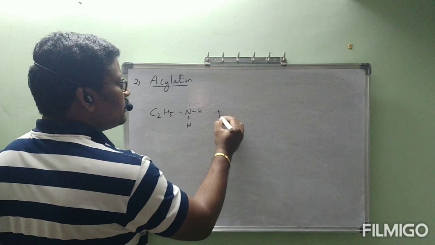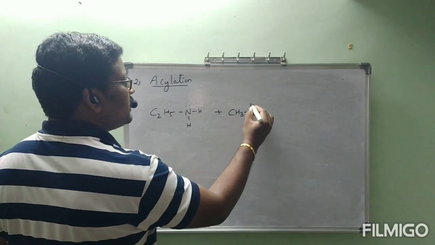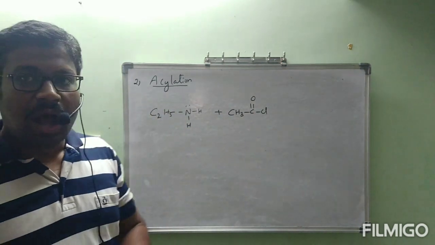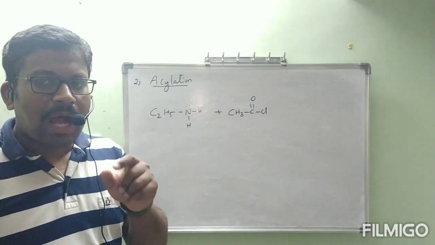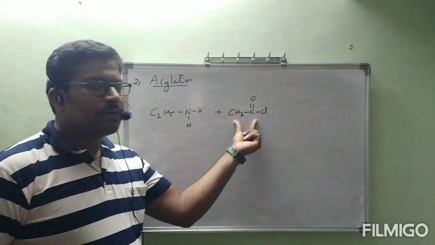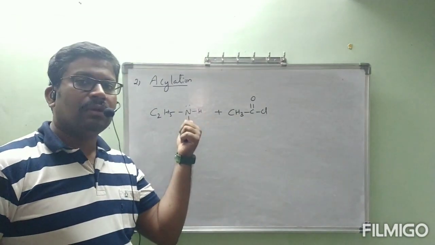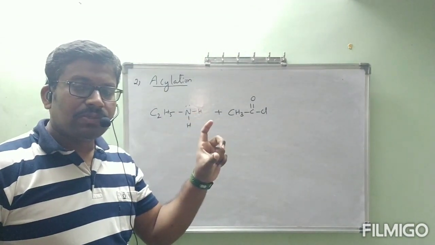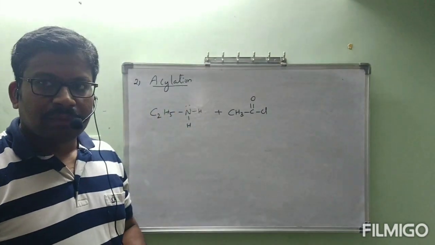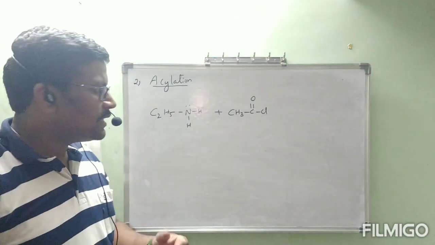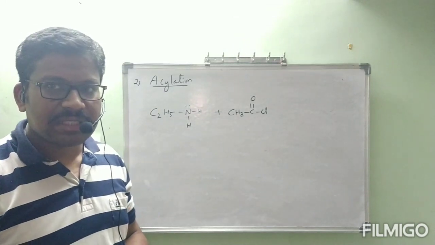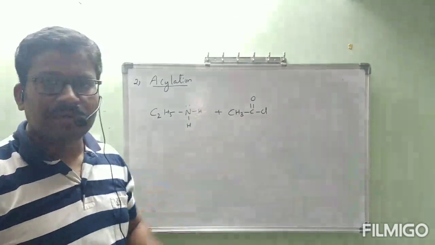It is going to react with CH3COCl. Acylation is nothing but RCO group introduction. The RCO group will be introduced into the amine. The process of introducing that RCO group into an amine is called acylation. Generally that R group is CH3. Acyl group is nothing but CH3CO. Major conditions we will take like that. That's why the CH3CO group we have taken.